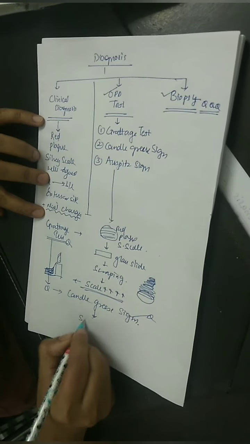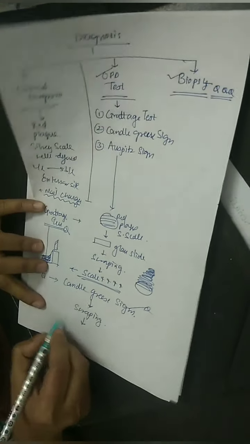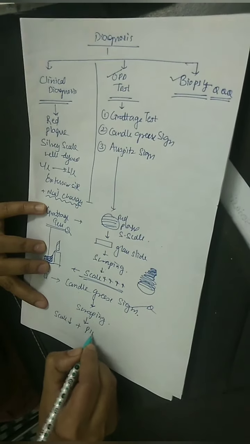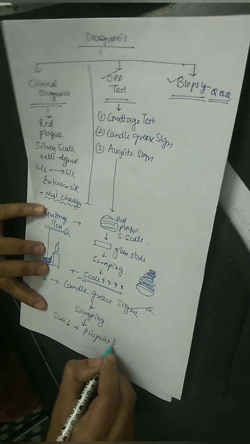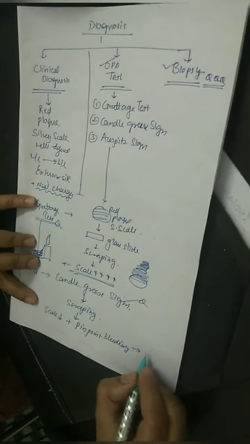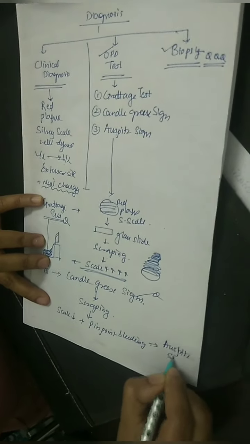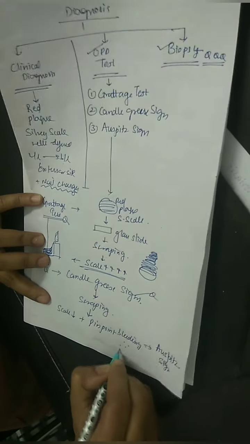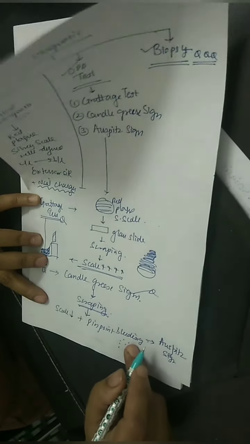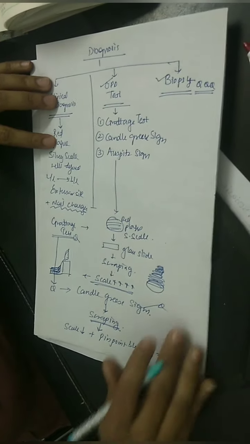But if we keep on scraping the same lesion, at some time the scale will decrease, and when we reach the dermis, pinpoint bleeding will occur due to tortuous dilated capillaries, and this sign is known as Auspitz sign. Pinpoint bleeding indicates that you have breached the dermis during scraping and the capillaries which were dilated and tortuous have ruptured, which leads to pinpoint bleeding.